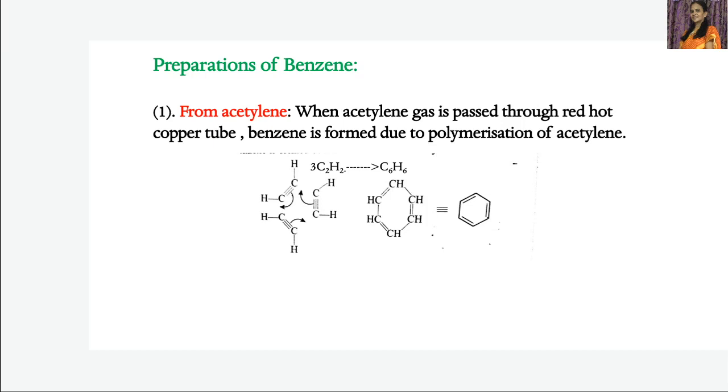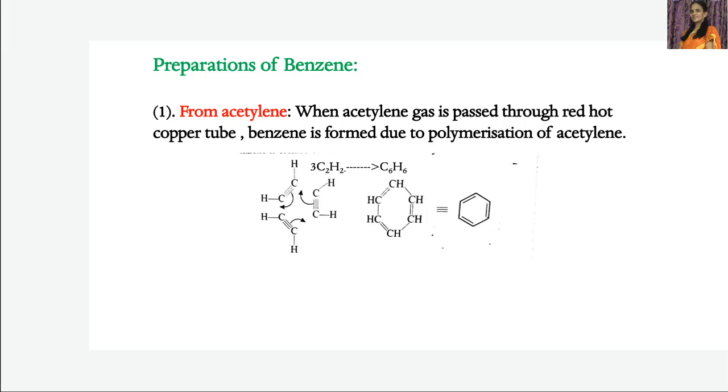When this acetylene gas is passed through a red hot copper tube, copper here is the catalyst. Then what happens? Benzene is formed due to polymerization or trimerization, let me say. Trimerization of acetylene: 3 moles of acetylene form 1 mole of benzene, C6H6. 3 moles of C2H2 give rise to C6H6. So this is called trimerization or polymerization of acetylene.